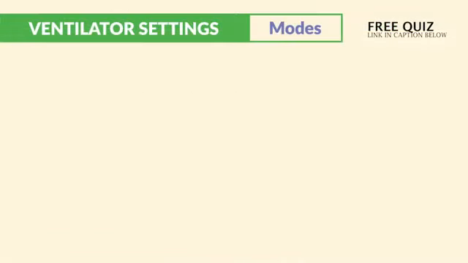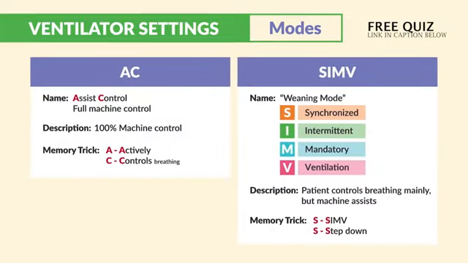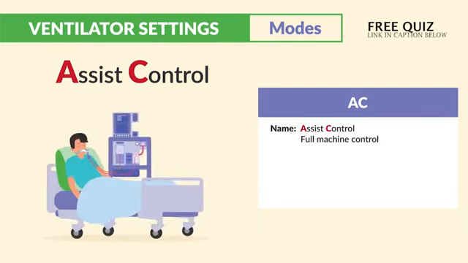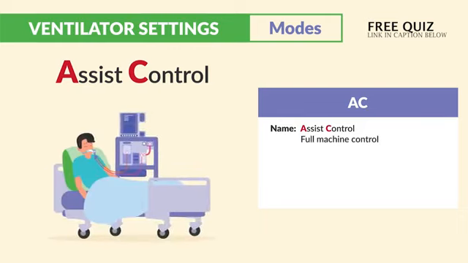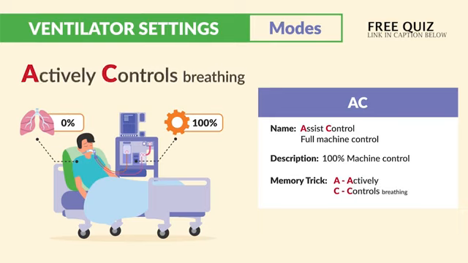Now let's cover modes here. The two ones you have to know are AC and SIMV. So AC is for assist control. This means full machine control over the patient's respiratory rate. So it's 100% machine control, typically used after CPR or even in life support, like long-term care clients. So just think AC is for actively controls breathing.